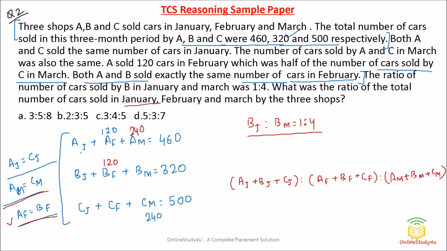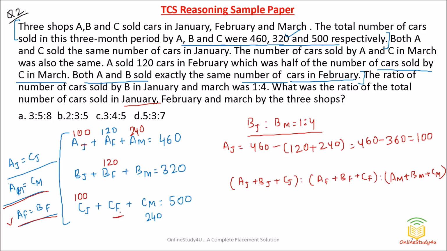Now, friends, here you see A of J. So I will be easily able to calculate A of J. That means the cars sold by A in January will be equal to what? 460 minus these two data: 120 plus 240. So 460 minus 360 will become 100. So the cars sold by A in January will be 100, which is equal to the cars sold by C in January. So 100 and 100, this also we got.